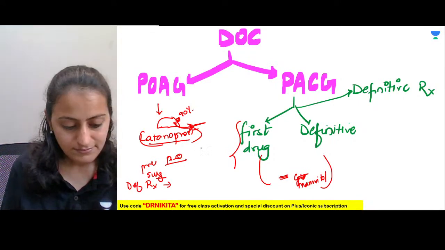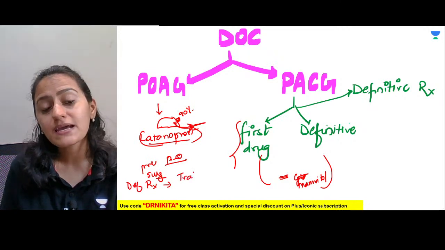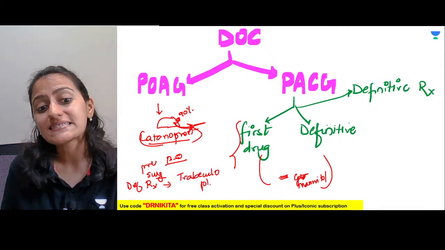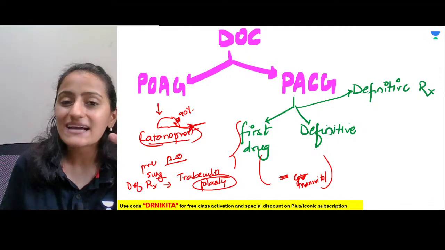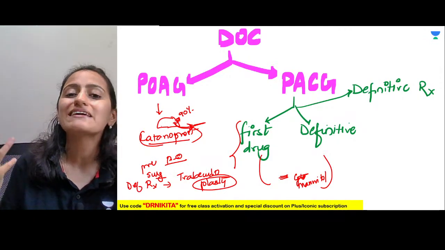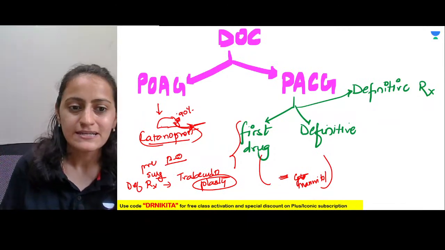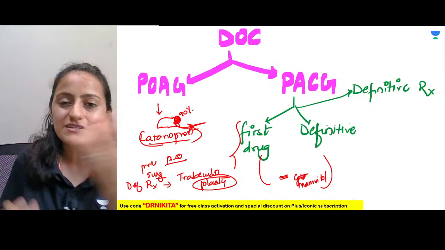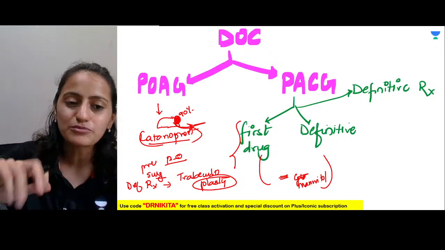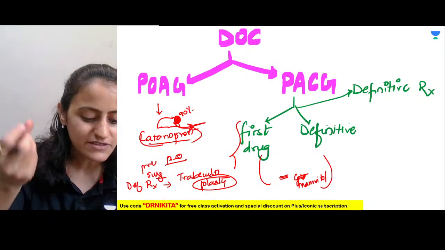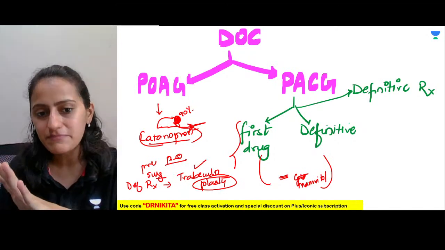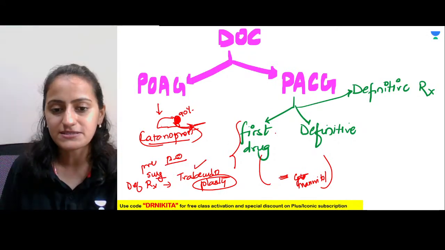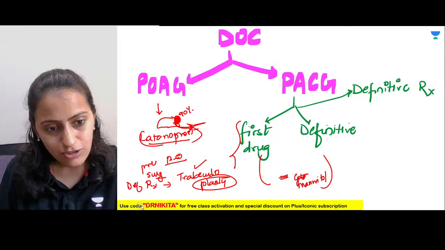It is trabeculoplasty. Okay, it is trabeculoplasty that is done. Because the angle is open, there is no problem anywhere. The angle is all open. So probably the problem is in the trabecular meshwork itself. So we try to do a sort of plastic surgery on it, we try to modify that. So we do trabeculoplasty. Please remember that point. Okay, we do trabeculoplasty.